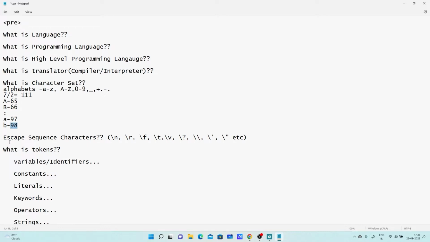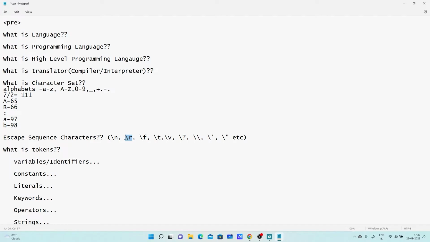Okay, now the next point is escape sequence characters. These are used to give an attractive look to the output. It depends on how you use them. We have various valid escape sequence characters available in programming languages like C, C++, Java, and Python. Even though it has two characters, slash n is the escape sequence character to transfer the cursor to a new line. Slash r is carriage return. It is helpful while reading input using the cin operator.